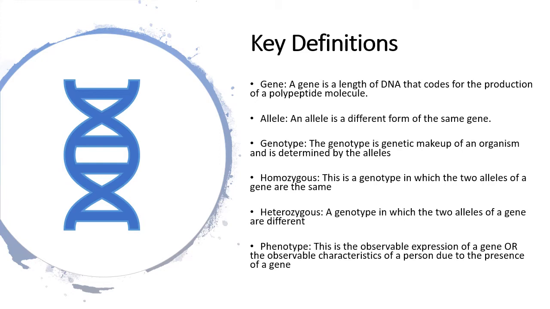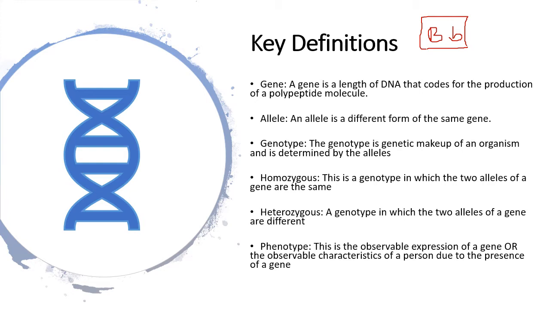Genotype is the genetic makeup of an organism, and a genotype is often determined by alleles. So again, just using the hair example that I just did, where I said big B is for black hair and small b is for blonde hair, in this case, this is the genotype of this person. They have two different alleles representing the same trait. So the genotype is the genetic makeup and is determined by the alleles.